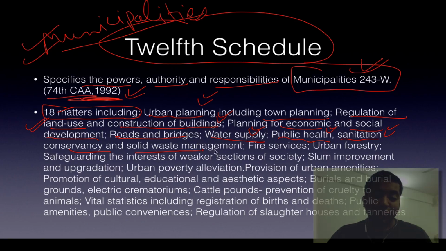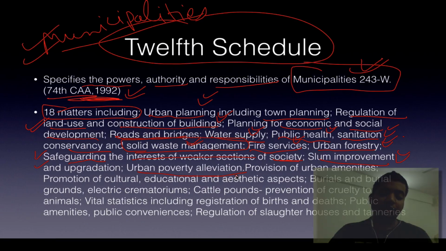Then conservancy and solid waste management, not so prevalent in villages because of lack of population, but municipalities in Delhi, Mumbai, oh my god, 1.2 crore people living there. Solid waste management is a big problem. Then fire services, not so much in rural areas but very much in urban areas. Urban forestry, is there forest in Delhi or not? Yes, they are there. Karol Bagh region and the Purana Qila side, there are various forests. Then safeguarding the interests of weaker sections of society, same there. Slum improvement, no provision in rural areas for slums. Here slums are very important.